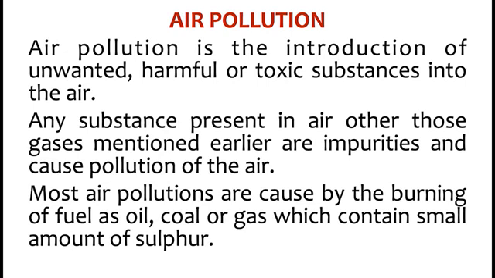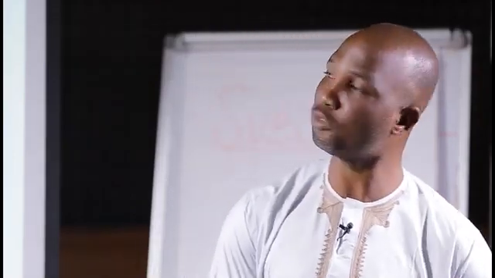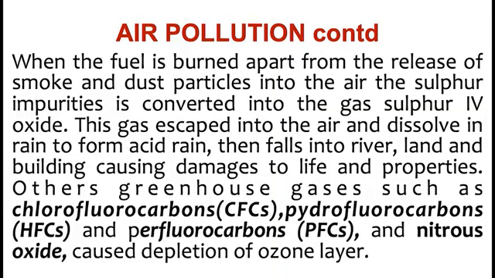Now, any substance present in air other than those gases mentioned earlier are impurities and can cause pollution of the air. Most air pollution is caused by the burning of fossil fuels such as oil, coal, and gas, which contain a small amount of sulfur. This sulfur combines with oxygen and we form sulfur 4 oxide. When the fuel is burned, apart from the release of smoke and dust particles into the air, the sulfur impurities are converted into the gas sulfur 4 oxide. This gas escapes into the air and dissolves in rain to form acid rain.